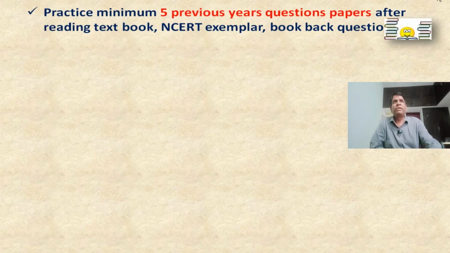Practice minimum 5 previous years question papers after reading textbook, NCERT exemplar, book back questions. So without reading this NCERT textbook and NCERT exemplar, book back questions, don't go for previous year questions. You will be confused and you won't get answers. So after practicing all this thorough preparation, when you go for previous year papers, you will be getting a lot of confidence, right? That leads to getting good marks.